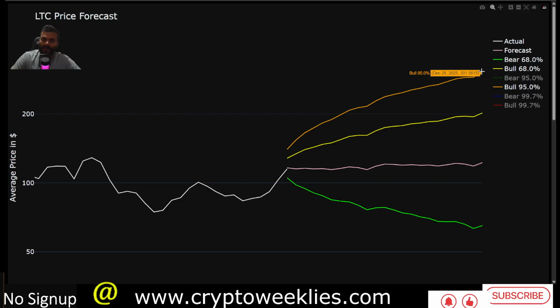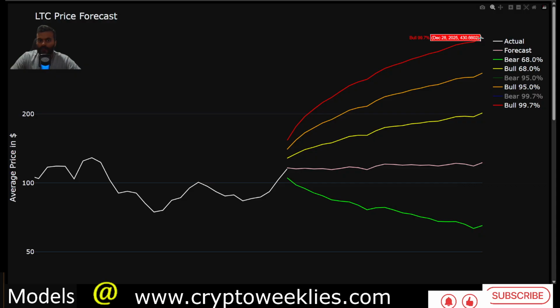The 2 standard deviation ceiling is coming at around $300 and 3 standard deviation at around $430.